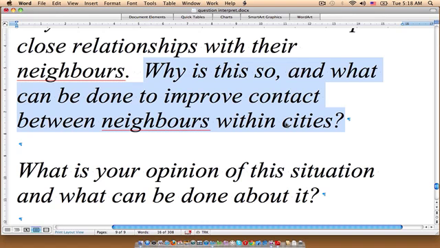Okay, so that would be kind of like the thesis portion of it. It is argued that people who live in a city do not develop close relationships with their neighbors because of, and then whatever your main point is. And then you would follow that with a bit of a continuation, which would be maybe this will be proven prior to looking at potential solutions to this issue. So let me just maybe type out an example here.